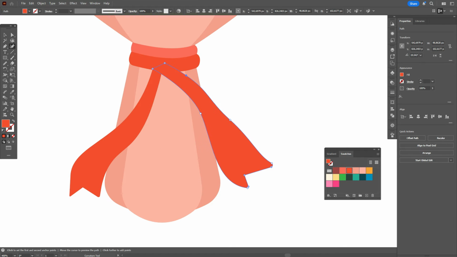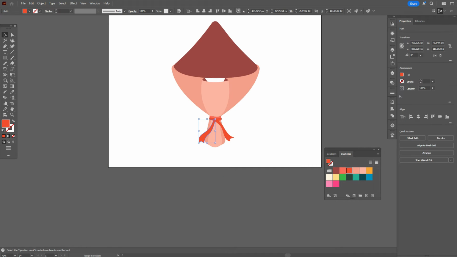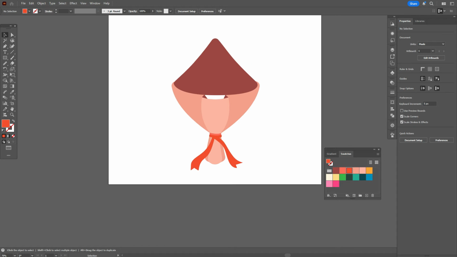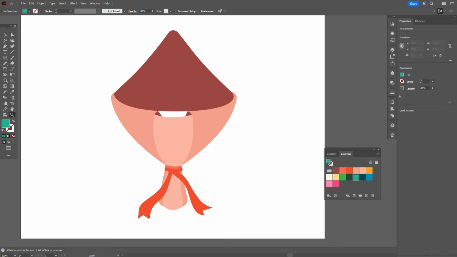Okay, it's ready. You can rotate it if you like it. You can make the ribbons bigger, for example, like that. Okay. Now let's take dark green color and pen tool.